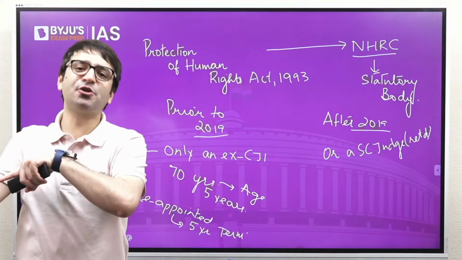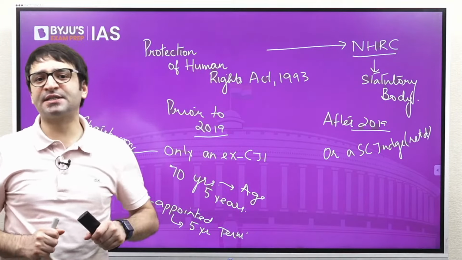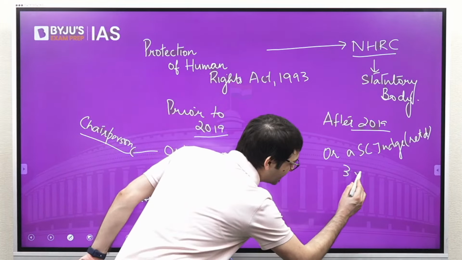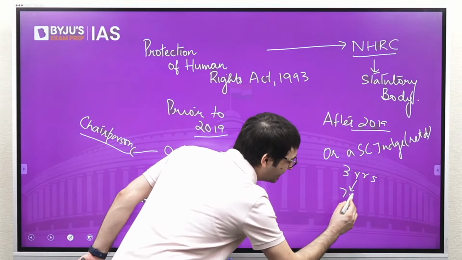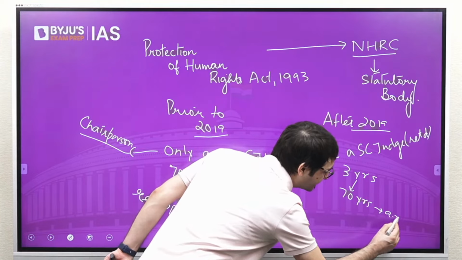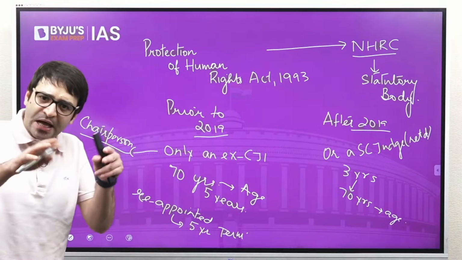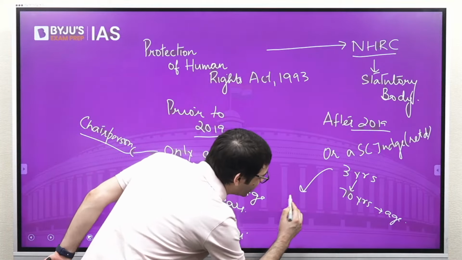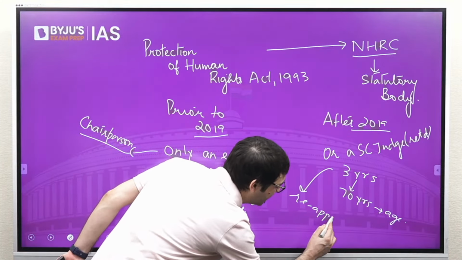Even a former judge of the Supreme Court can be appointed as the chairperson of NHRC. And now the term is 3 years or till the age of 70, whichever is earlier. That means now the term is only for 3 years. And at the same time, this chairperson can also be reappointed.